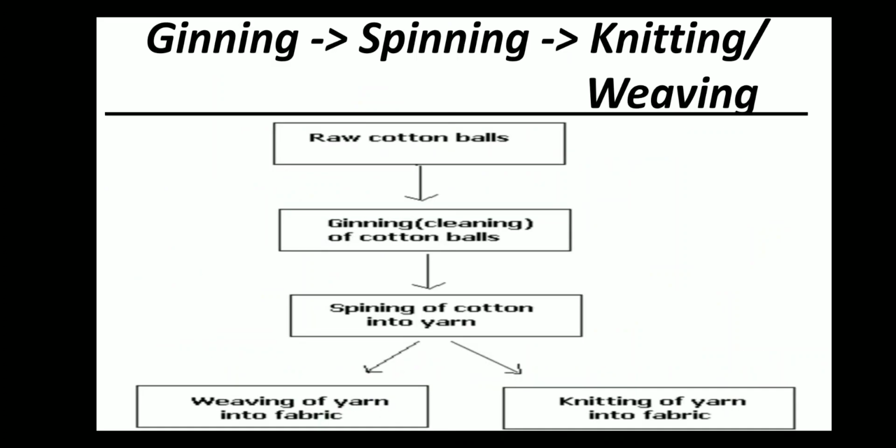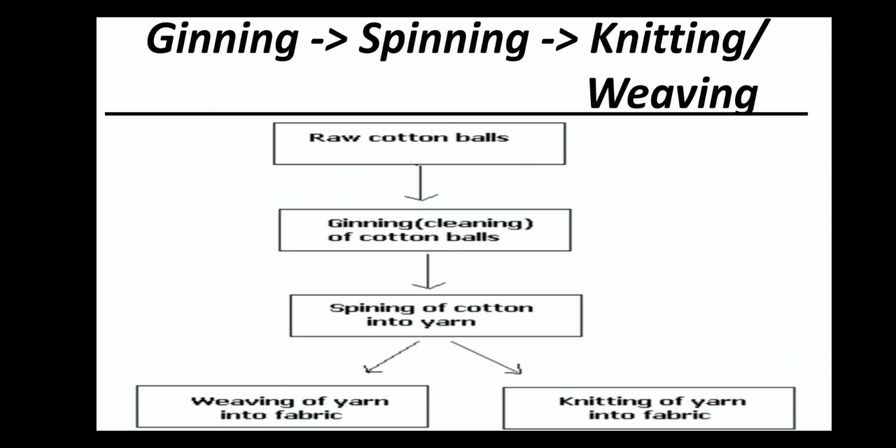Next, ginning, spinning, knitting or weaving. This is the process from fiber to fabric. There are three processes: ginning, spinning, knitting or weaving.